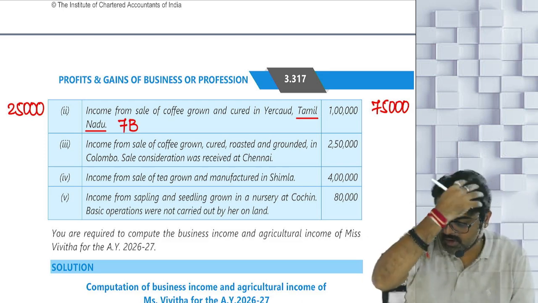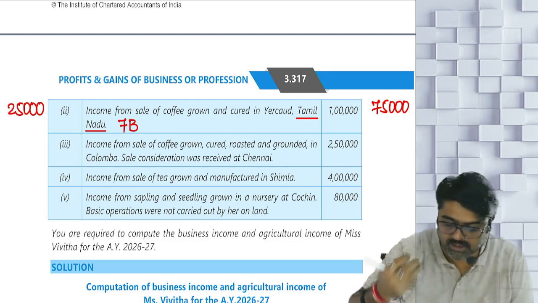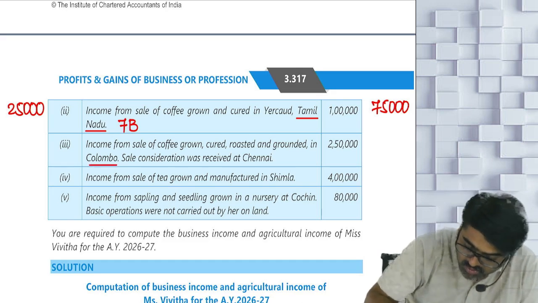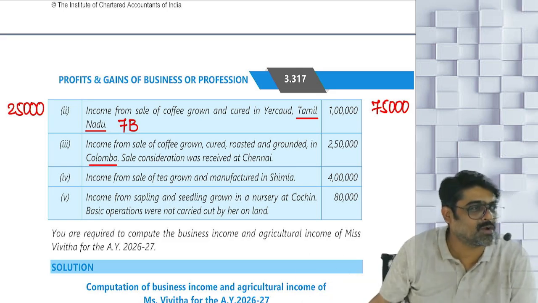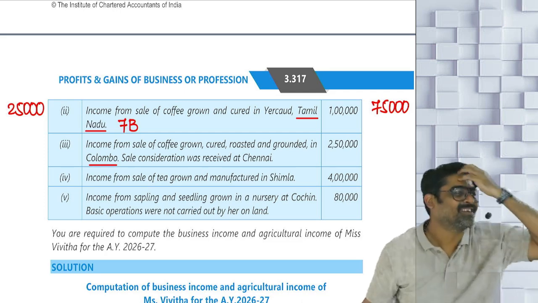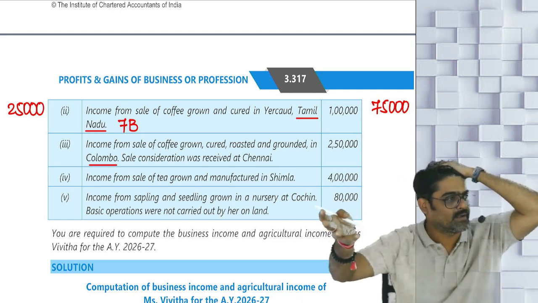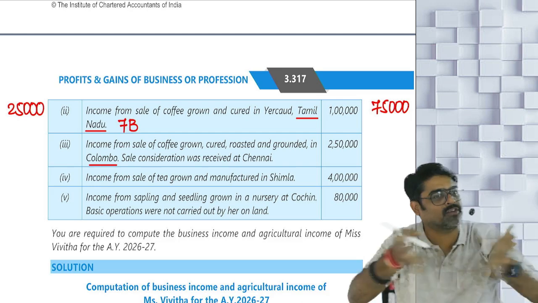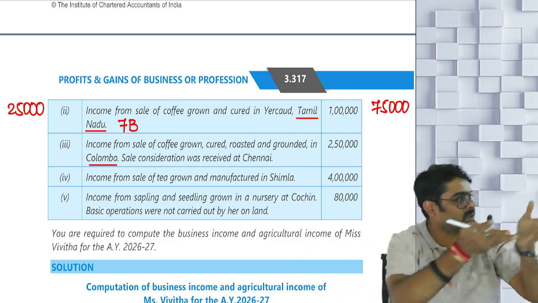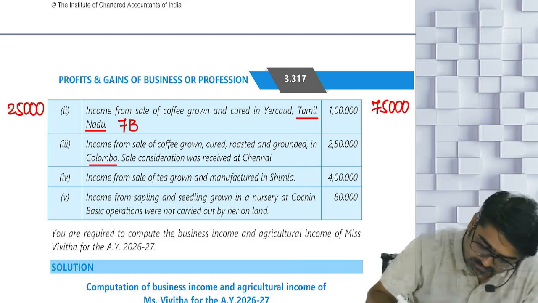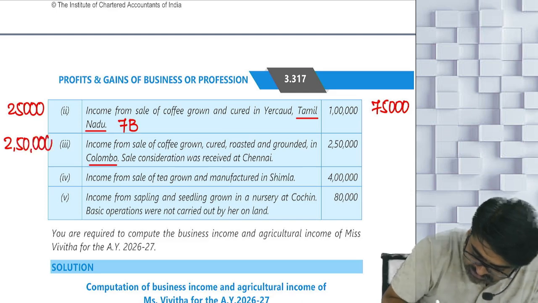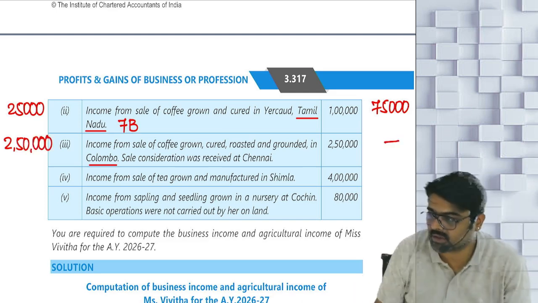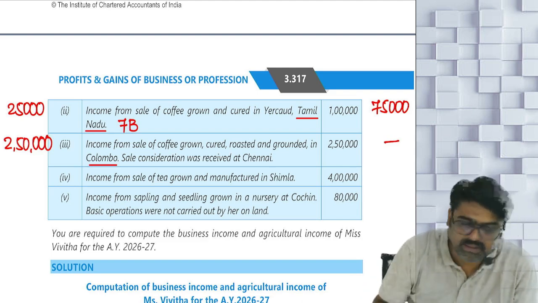Now income from sale of coffee grown, cured, roasted, ground in Colombo. Colombo is Sri Lanka, outside India. So whatever income you are deriving, you cannot split that. Entire income you are supposed to show taxable as your business income. So how much income? 2,50,000. So entire 2,50,000 I will write this side, PGBP income, and no agricultural income. Yes or no? Sale consideration was received in Chennai.